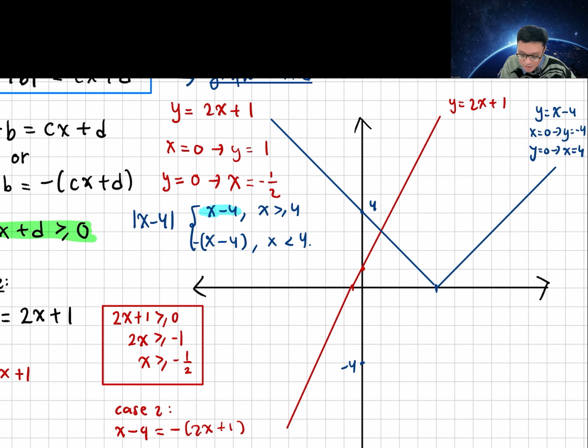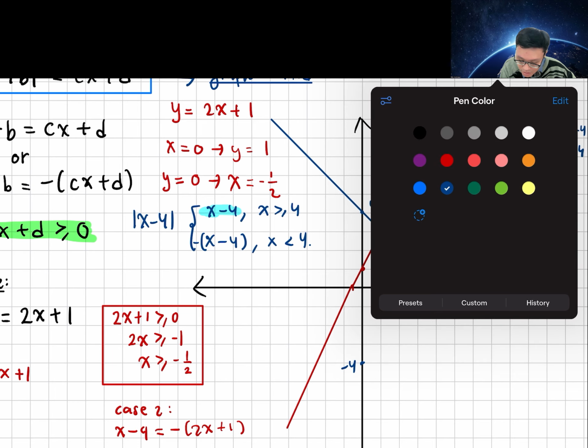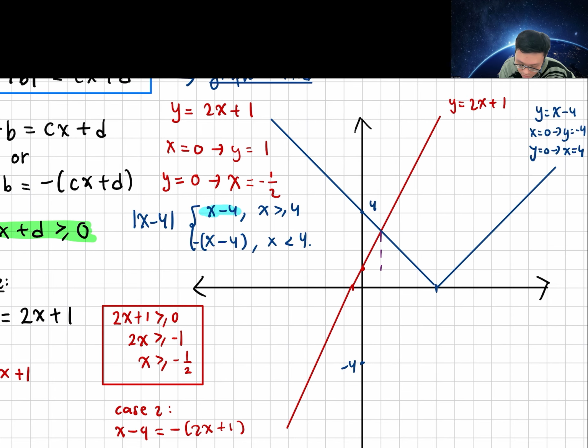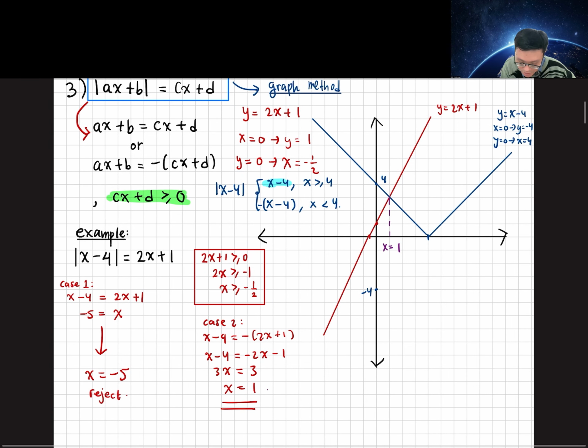Now, as you can see, it only intersects once, and it is when x equals 1. So we only have one solution, which is x equals 1. When it is minus 5, as you can see, this is minus 5, it does not intersect, right? So this one is going up, this one is going down. So you only have one intersection.